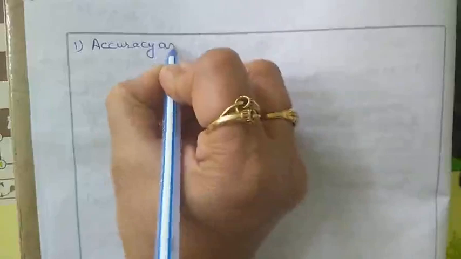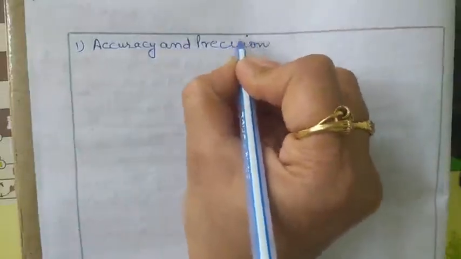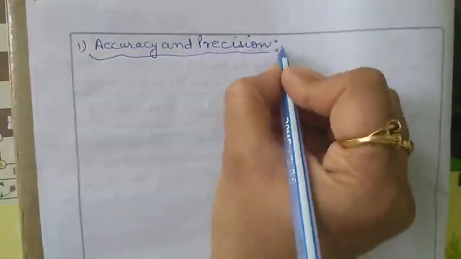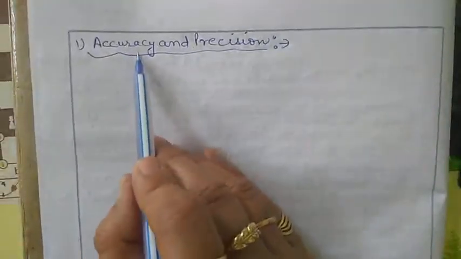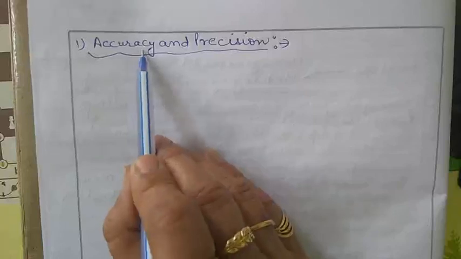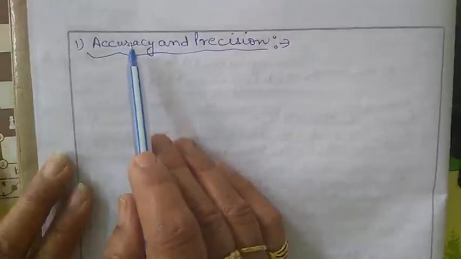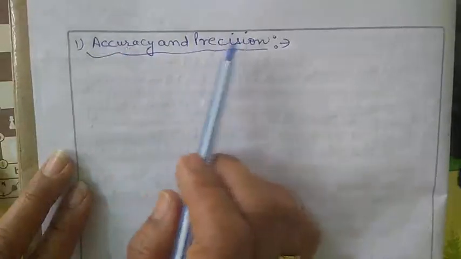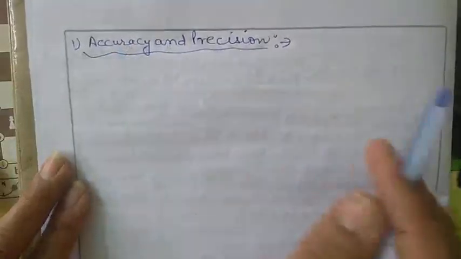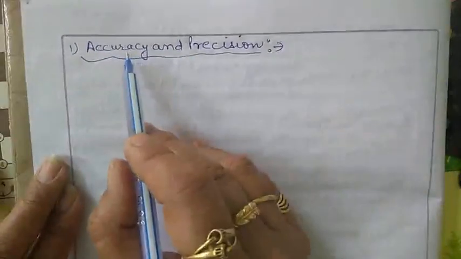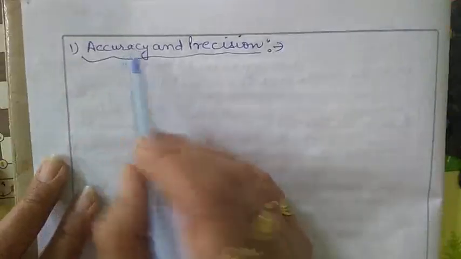Now the next topic of this lesson is accuracy and precision. This is the next heading. Accuracy and the precision. Clear? So accuracy is the agreement of a particular value to the true value of the result. Or in simple terms, accuracy is a measure of difference between